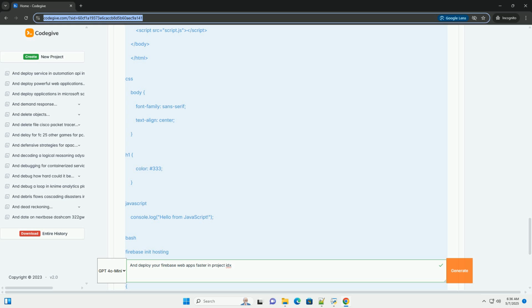3. Deployment failed error. Check the Firebase CLI logs for more detailed error messages. These messages can often provide clues about the cause of the deployment failure.